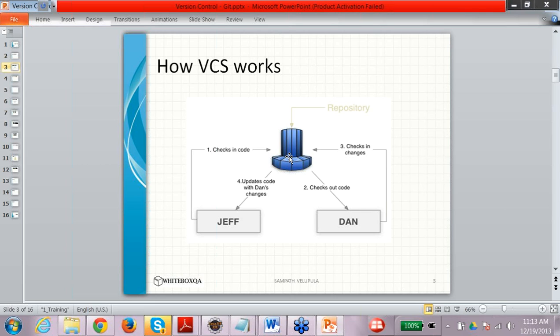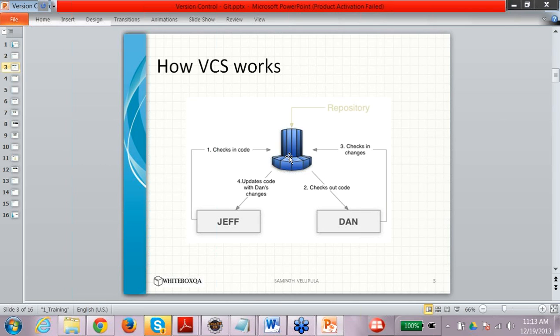Once I'm satisfied, I commit the changes into the repository. So in other terms, I'm uploading my file into the repository, saying that I have done the changes, and once I'm done with the changes, anybody can check out the code and see the changes.